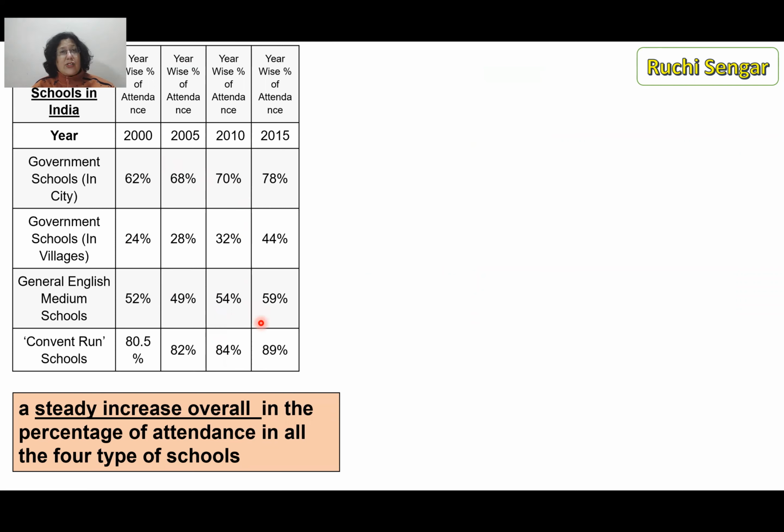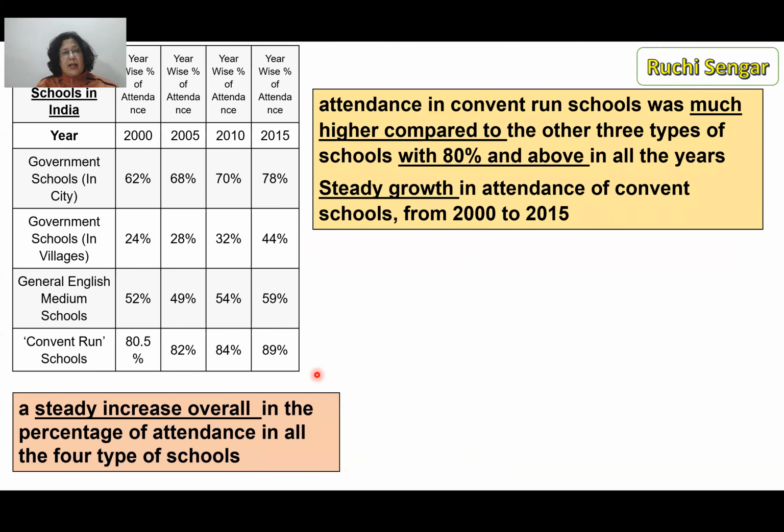The challenge is, how do they write that trend on paper? So for them, you've given the resource to them. So they look at the resource and they would say, there's a steady increase overall. Okay, there has been an increase overall in the percentage of attendance in all the 4 types of schools. At the end of the day, if you look at 2000 and you look at 2015, there's been a steady increase.